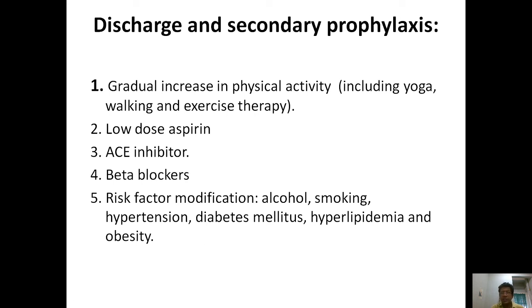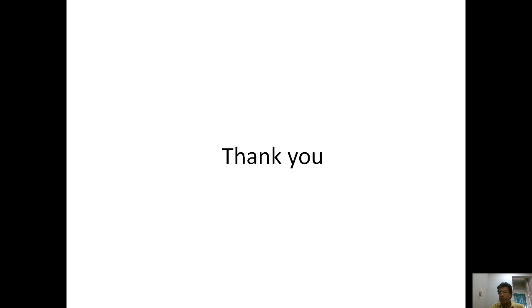Now, discharge and secondary prophylaxis. Number one, gradual increase in physical activity, including yoga, walking, exercise therapy, etc. Low dose aspirin should be continued, along with ACE inhibitors, beta blockers, and risk factor modifications, meaning there must be abstinence from alcohol and smoking, and hypertension, diabetes mellitus, hyperlipidemia, and obesity should be taken care of. So this is about myocardial infarction.